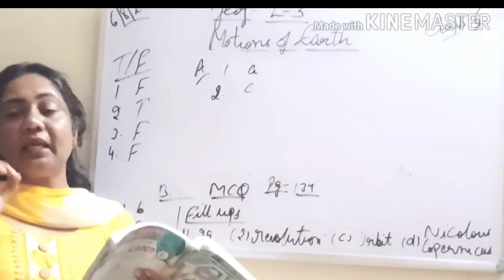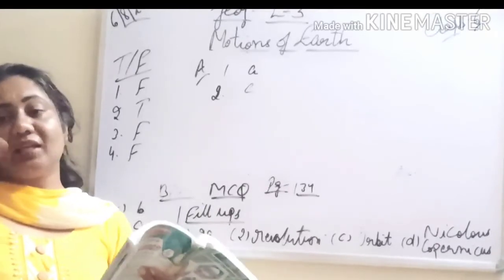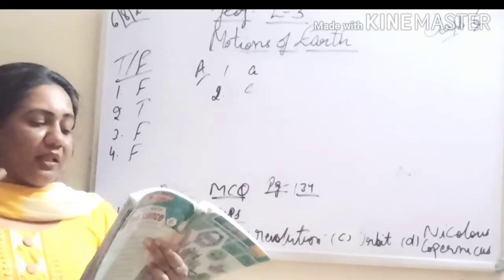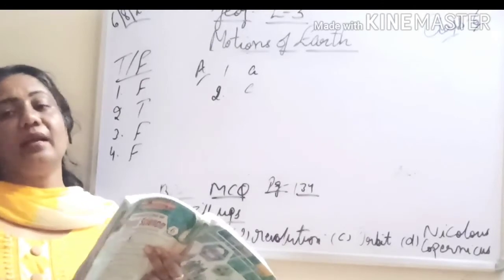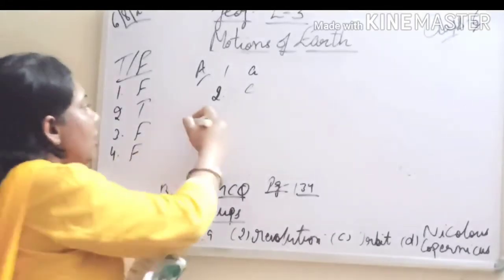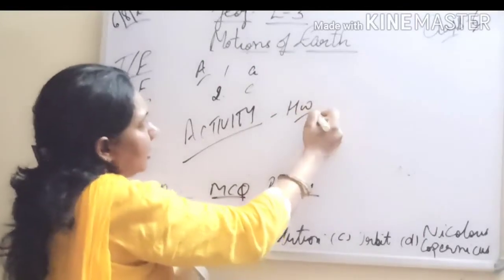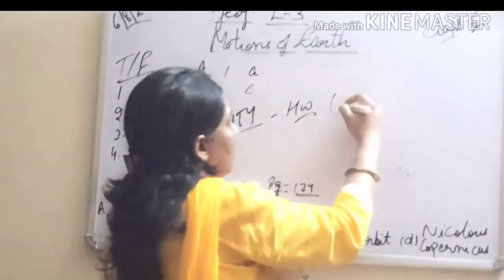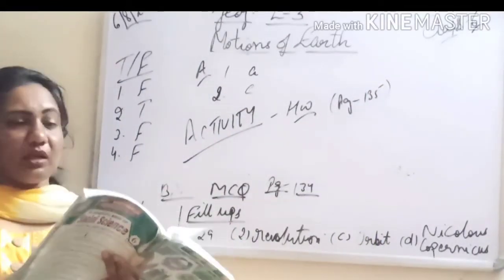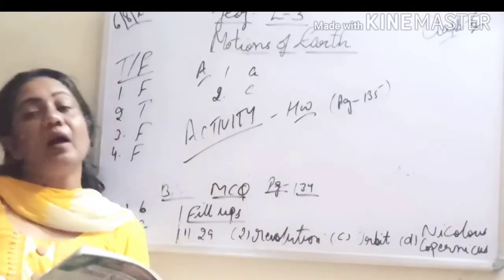And after completing it, after 10 days you have to click a pic and send it to me so that I can check your activity. So what you will do, time of sunrise and time of sunset, you will note it down for 10 days in these columns. So this activity you need to do as your homework. I mention here activity as your homework to be done in the book on page number 135, right? So this is your homework for today along with the question answers. And I hope you have completed the book work along with me and you have understood the chapter.